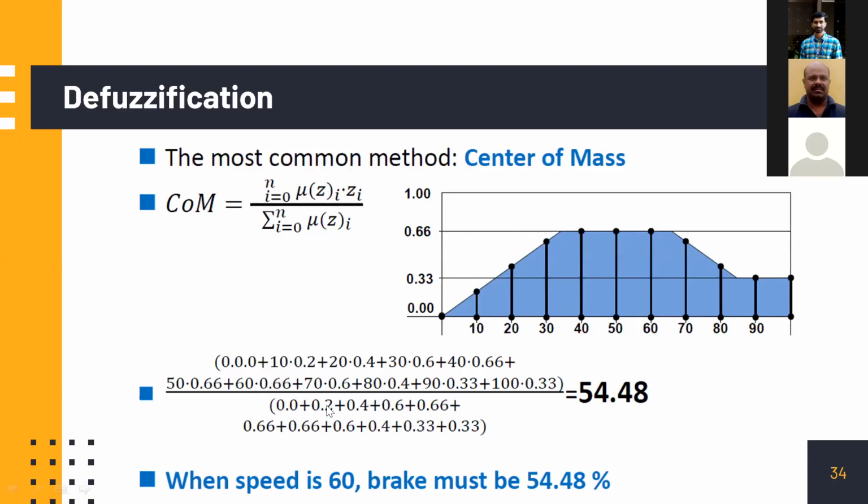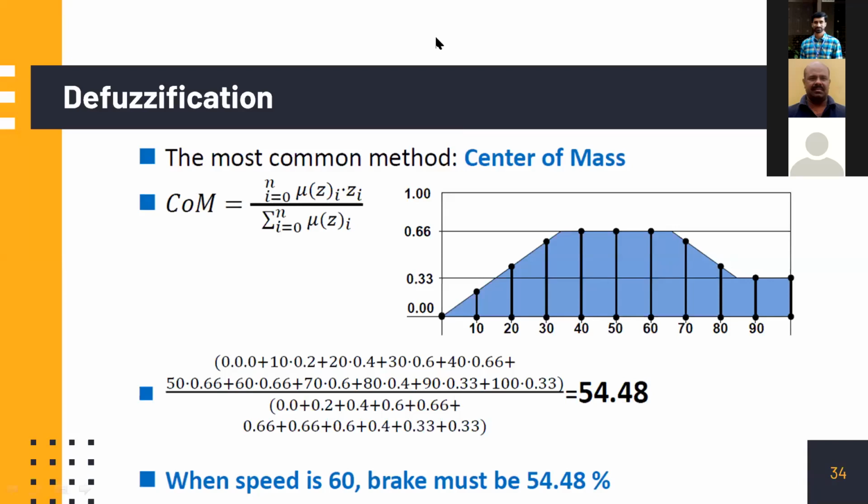And this is 0 plus 0.2 plus, all the membership values are added. We are considering 0, 10, 20, 30, 90, etc., and 100, multiplying with membership values like this and dividing with this. And finally, if you aggregate, you get somewhere here: 54.48% of brake should be applied. That is the final conclusion. So how we go for this defuzzification is therefore very important.